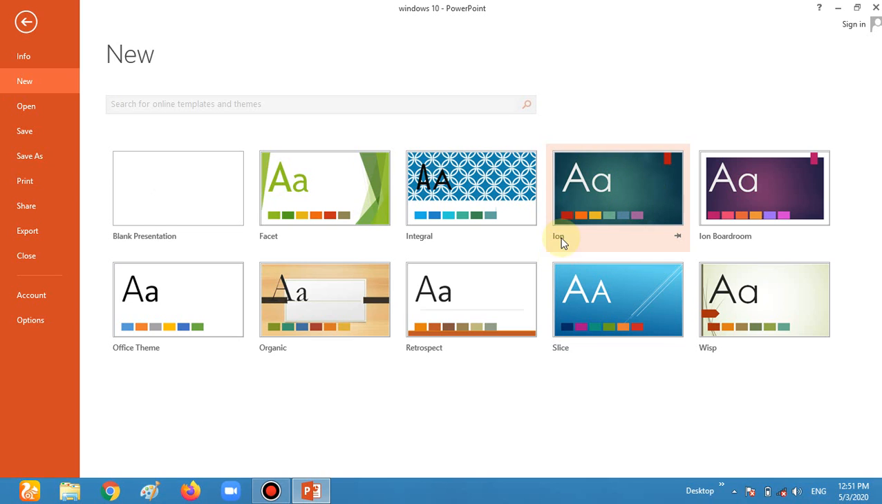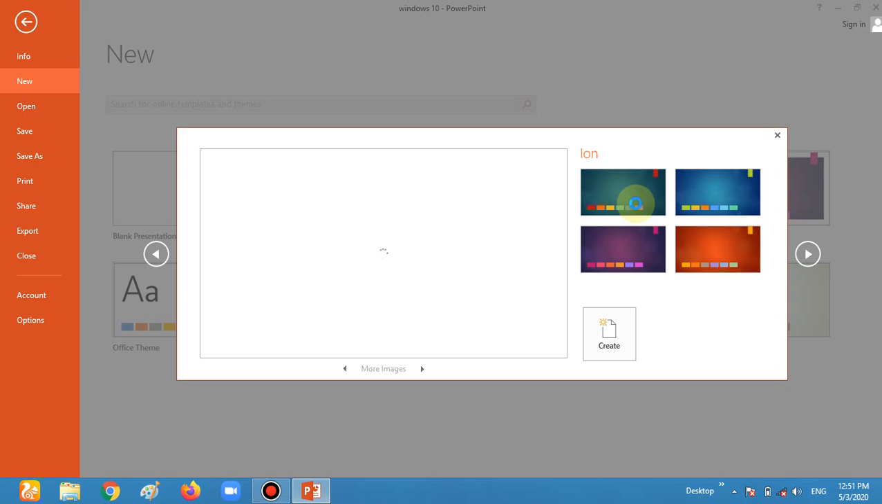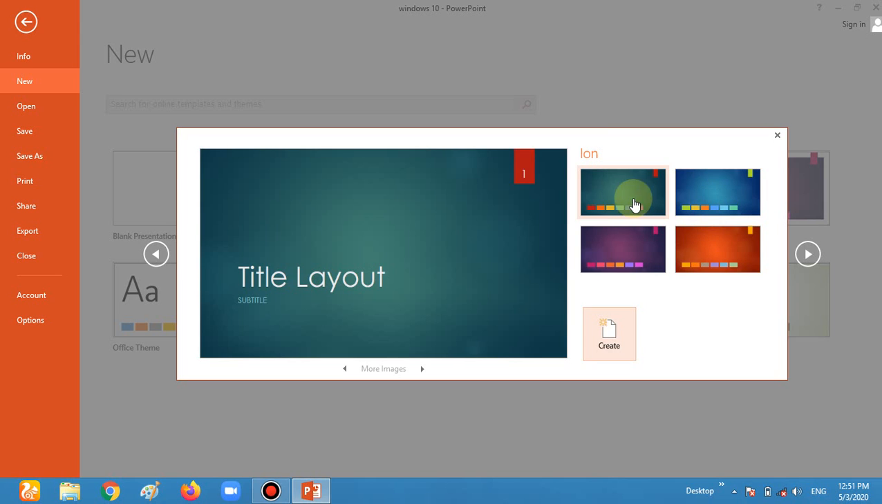Ion, its name is Ion. Every layout has its name. This layout name is Ion. There is also Slice, but I want to use Ion. When I click on Ion, its 4 variants are also given here. I'm going to choose any one of them. I'm choosing the blue color and then Create.